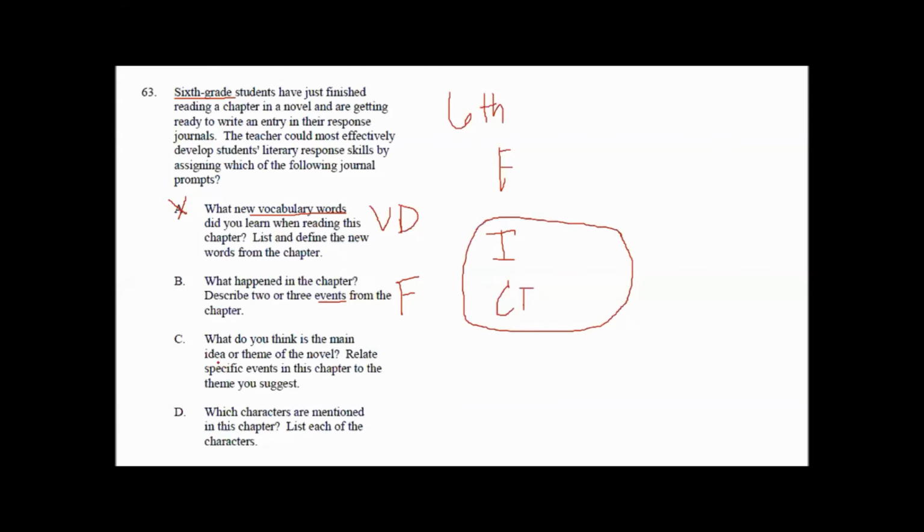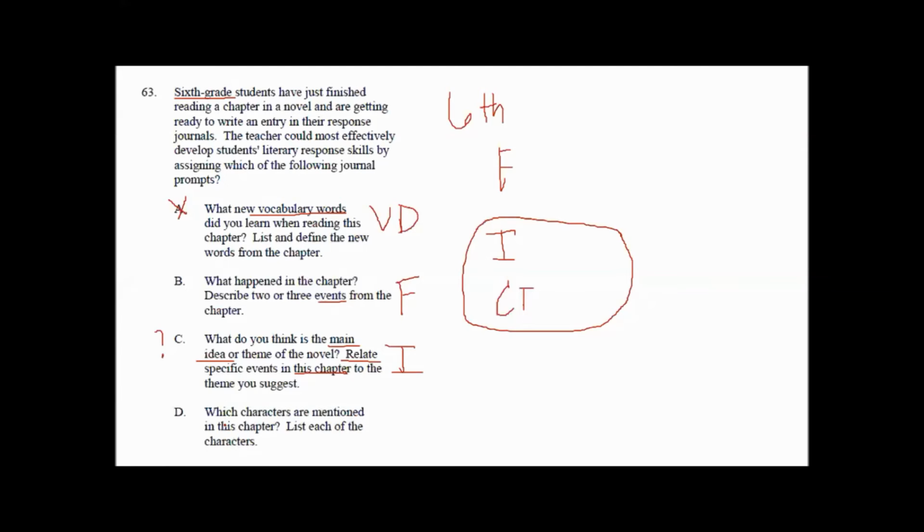What do you think is the main idea or theme of the novel? Relate the specific events in the chapter to the themes you suggest. So we're pulling out a main idea and we're relating it back into this chapter. That's a pretty high level because you're taking a little bit of the facts that you know about the story, and how do you connect them? So this is inferential, a little bit of fact and a little bit of self.